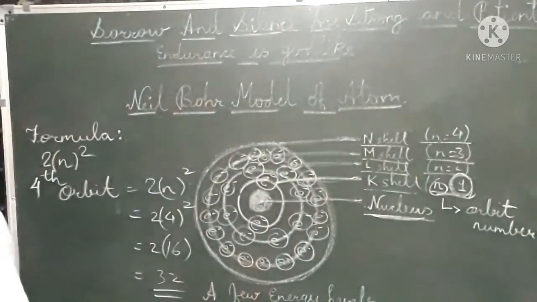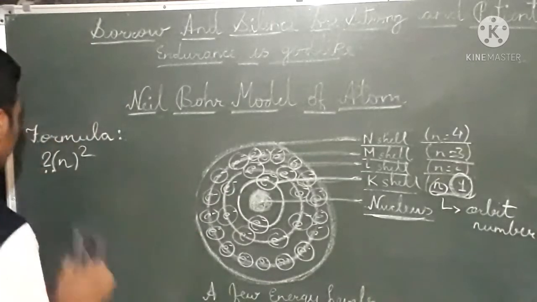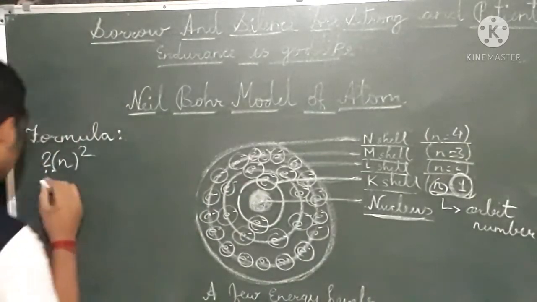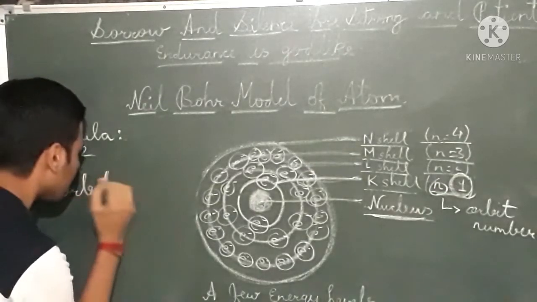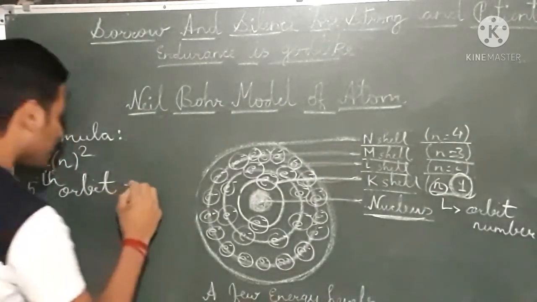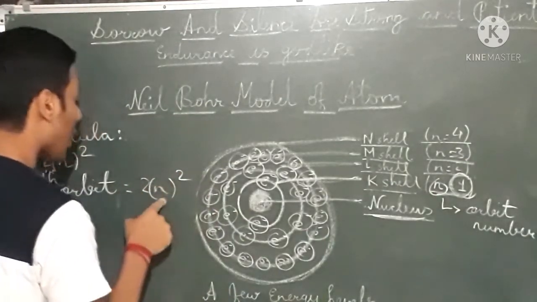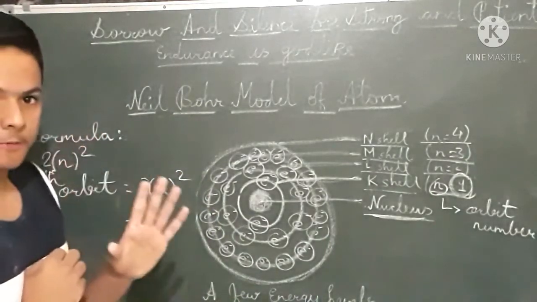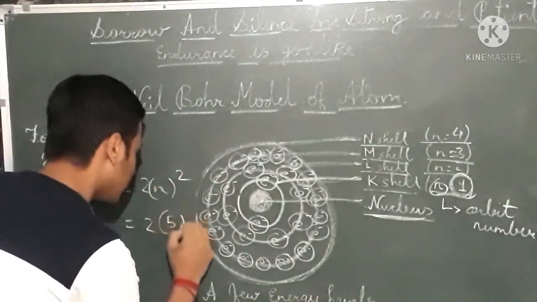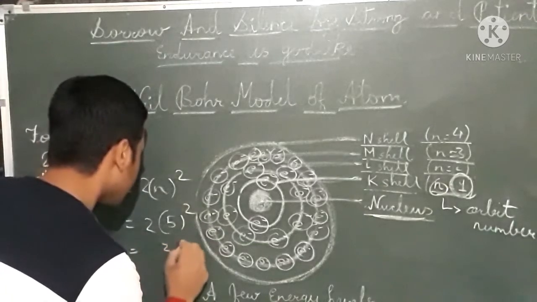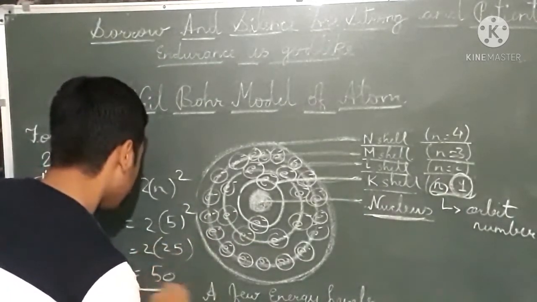If I talk about the fifth orbit, I will tell you for the fifth orbit. By putting the same formula 2n square, now the orbit number is 5, so we will put n equals 5. 5 square is 25 and 25 into 2 is 50.